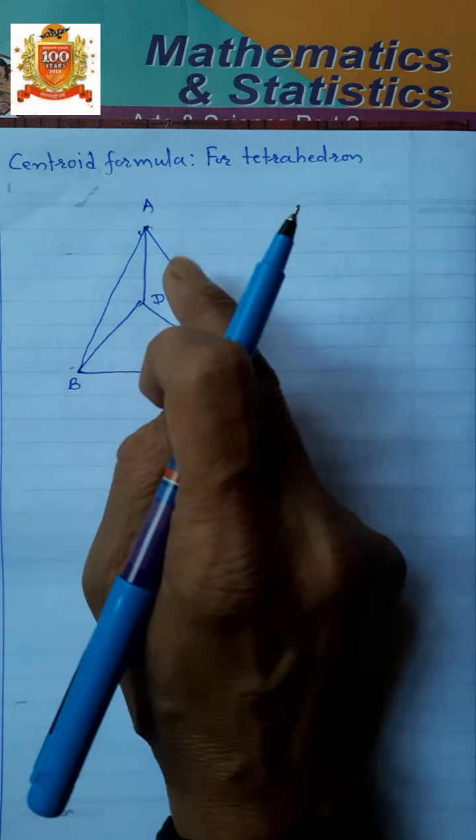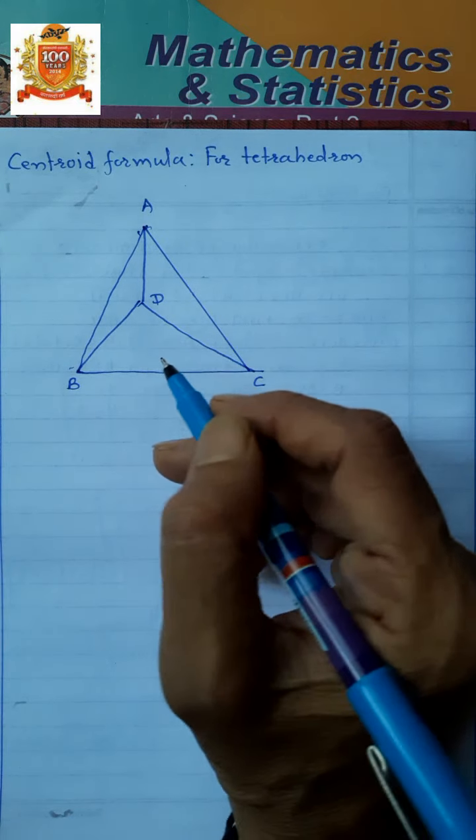This is one triangle, second, third, and fourth. This is called a tetrahedron.